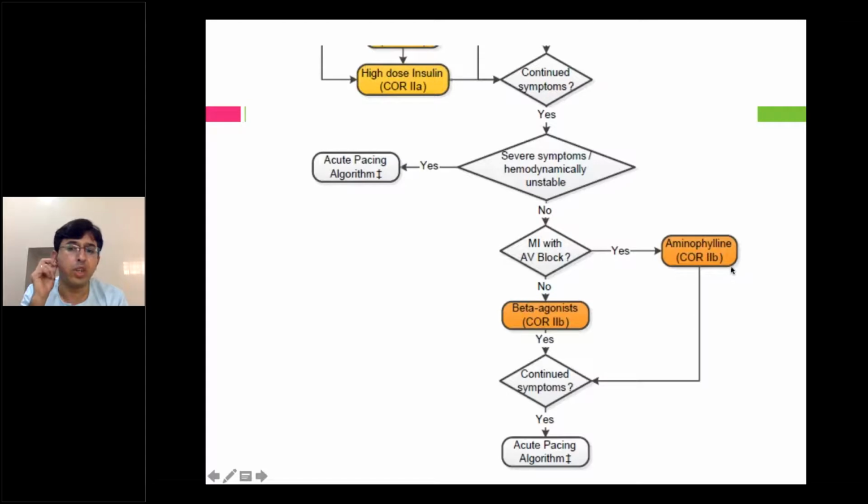Aminophylline bolus or infusion has a class 2B criteria, so probably may be helpful. But still, if you are shifting a patient to some other center, you can always try this and send. If the patient is symptomatic, or else you can always try a beta agonist infusion. So despite beta agonist or aminophylline, if the patient is still symptomatic, then probably you have to go for pacing.